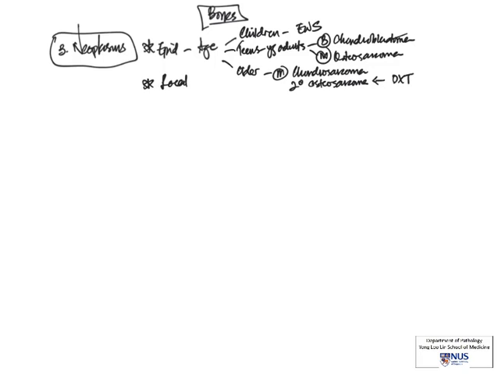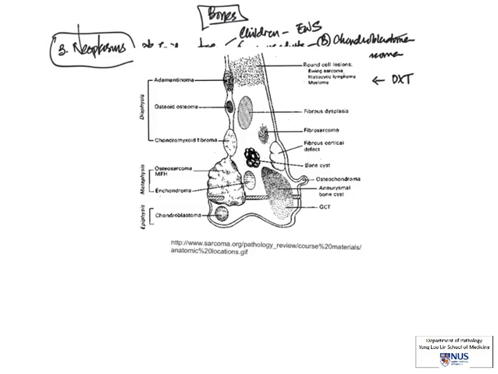Now, the location of the tumor is also very important, meaning which bone the tumor is actually located in. For example, osteosarcoma tends to like to occur around the knee joint, and chondrosarcomas tend to favor the flat bones. Which part of the bone specifically is also of utmost importance?